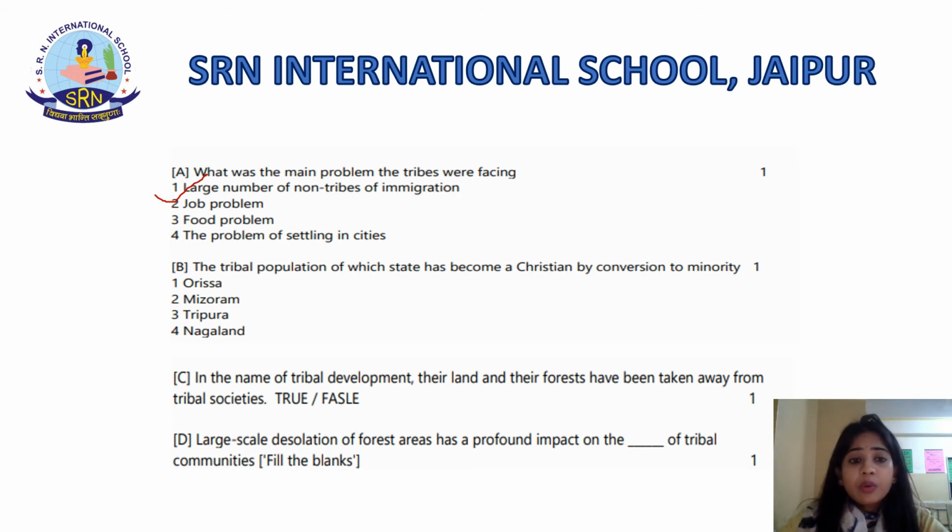Now we are coming to question number B. The tribal population of which state has become a minority due to immigration? Orissa, Mizoram, Tripura, Nagaland. The correct answer is Tripura. We just read that Tripura's tribal population was reduced to a minority. Now coming to part C.